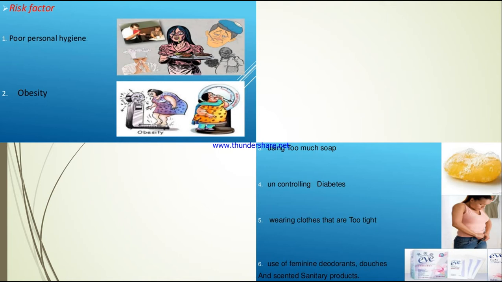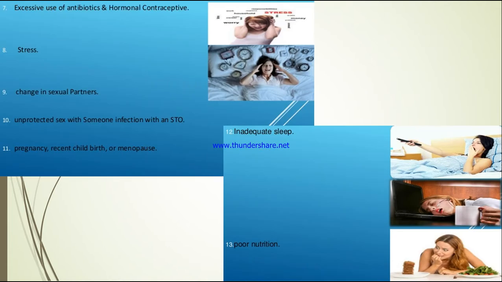Then uncontrolled diabetes, wearing clothes that are too tight. Okay, we should not wear jeans which are very tight. And females who are using feminine deodorant or douches and any scented sanitary products, those also can cause vaginitis. Okay. Next risk factor is the excessive use of antibiotics and hormonal contraceptives. So too much of antibiotics will suppress the immune system. Okay, so therefore the rate of infection can be very high.